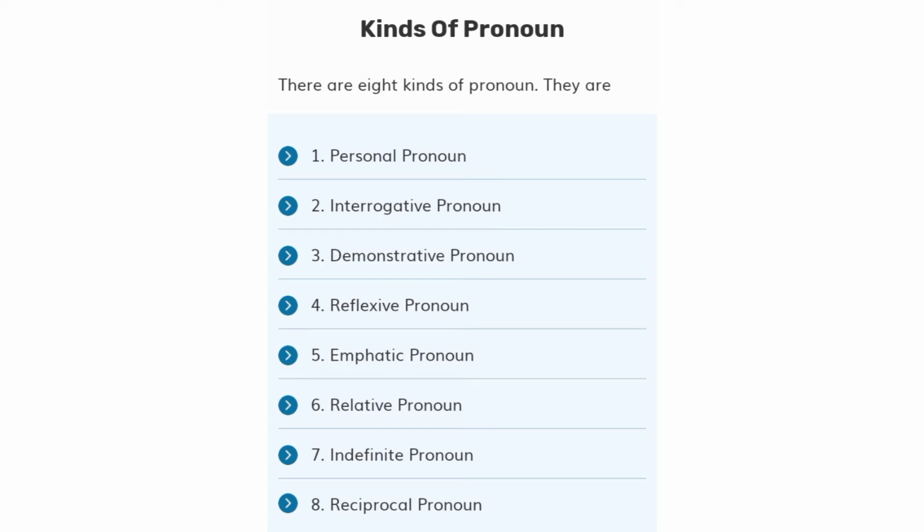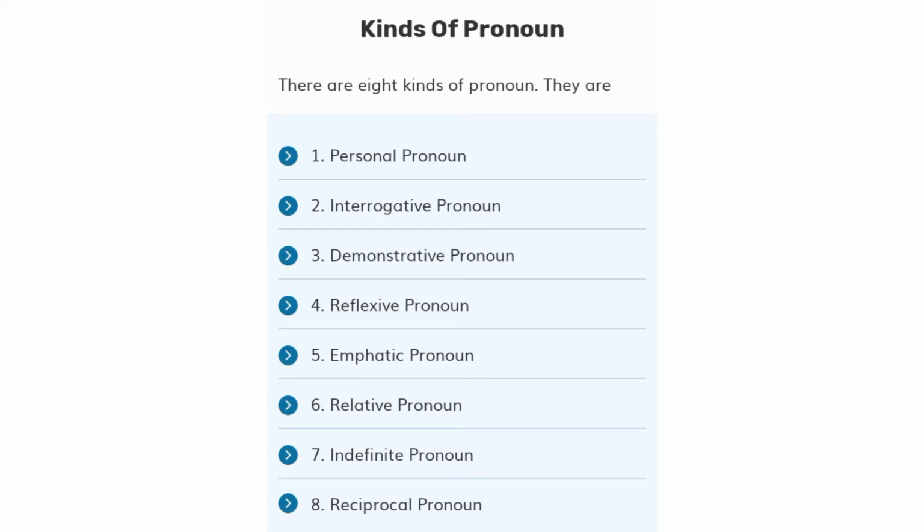We want to know how many kinds of pronouns there are and what they are. Hereafter we will see interrogative, demonstrative, reflexive, emphatic, relative, indefinite, reciprocal. So hereafter we will see each and every pronoun. Are you ready to listen to this?